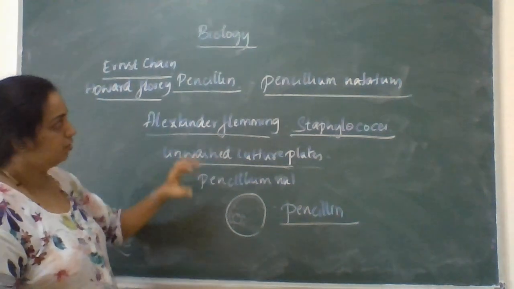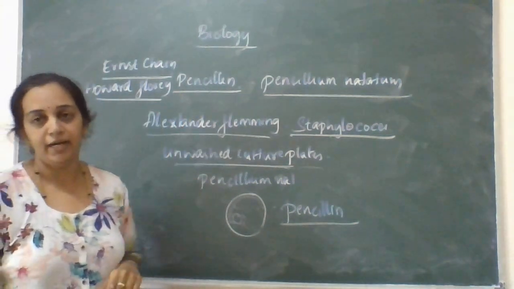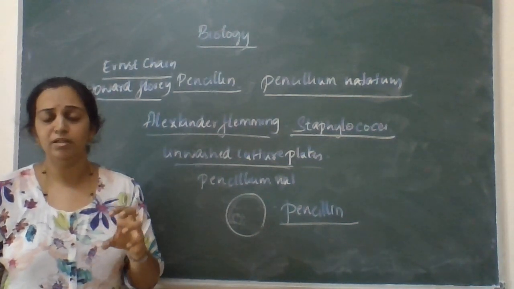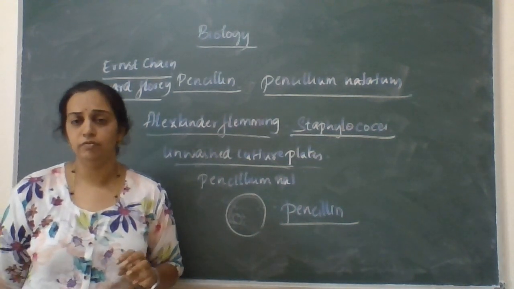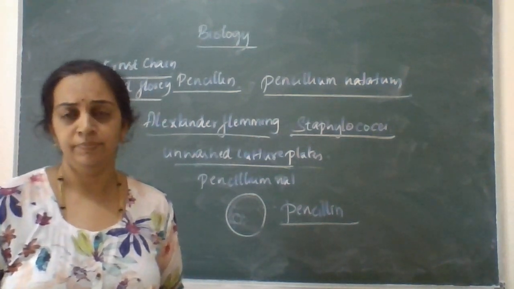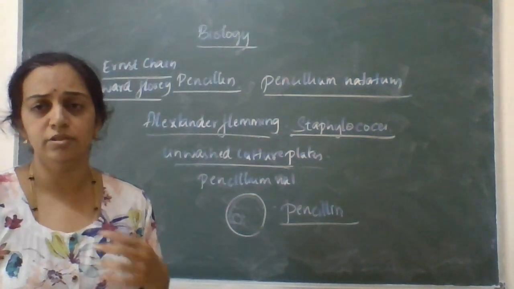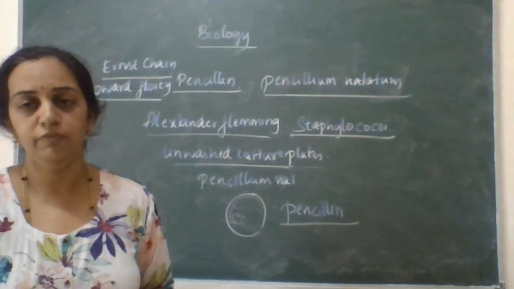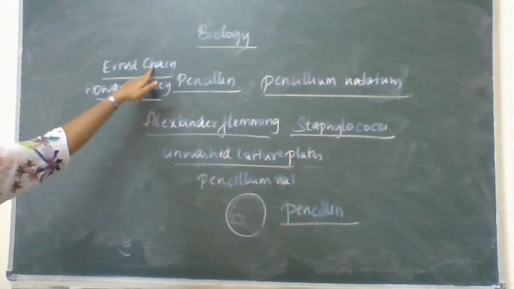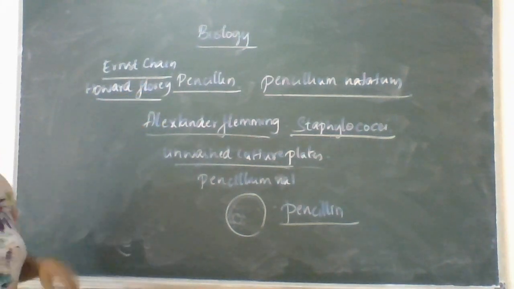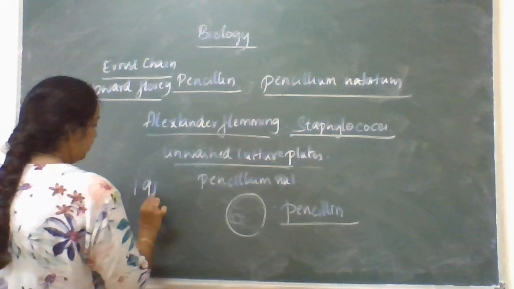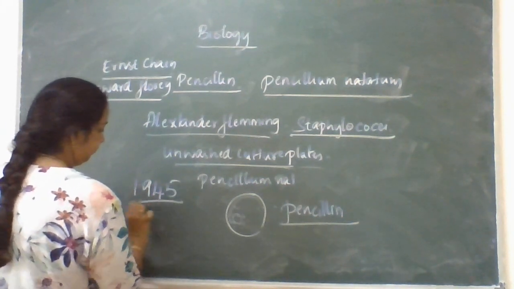And later they called this penicillin an antibiotic. And this antibiotic was used in the Second World War to treat the wounded soldiers. So all these three persons, Chain, Florey, as well as Fleming, were awarded the Nobel Prize in the year 1945.